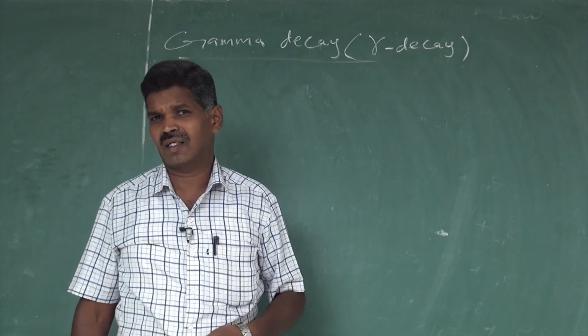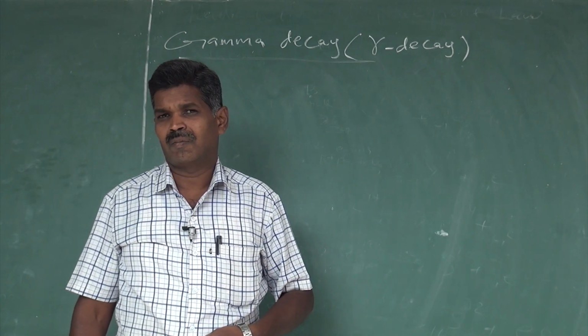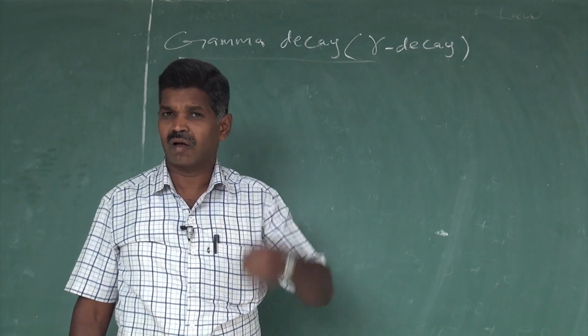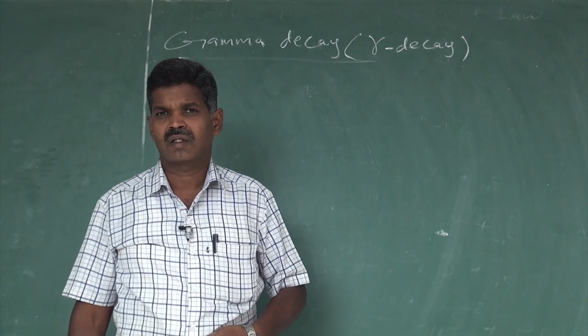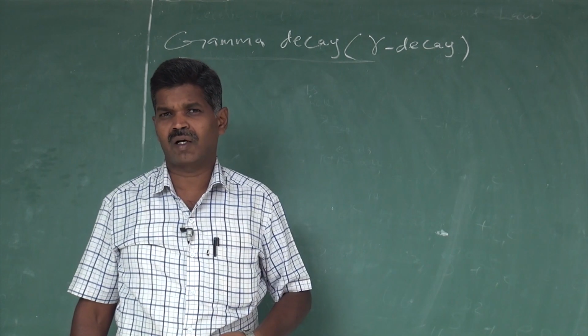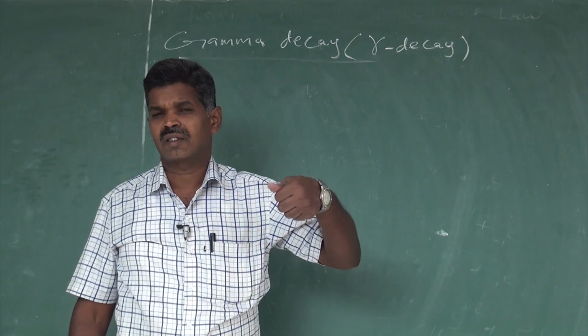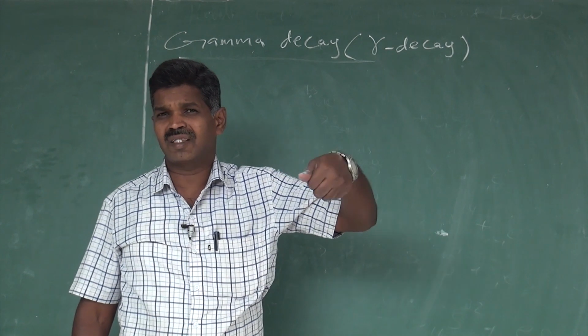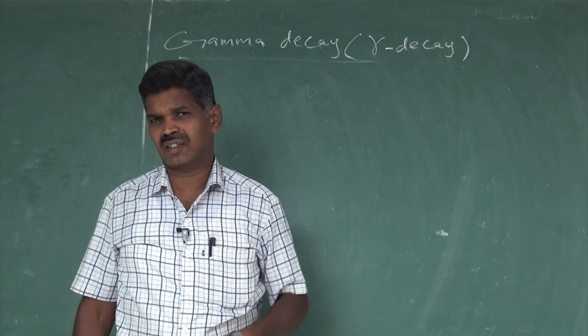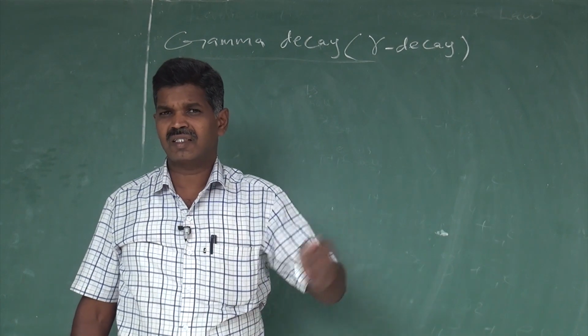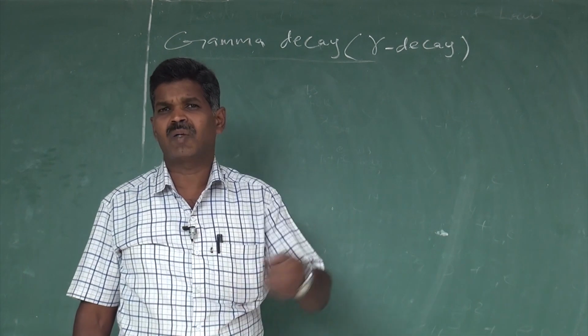That daughter nucleus does not stay in the higher energy level; it moves to the ground state. When the daughter nucleus moves from the higher energy level to the ground state, energy is released, and that energy comes as gamma rays.